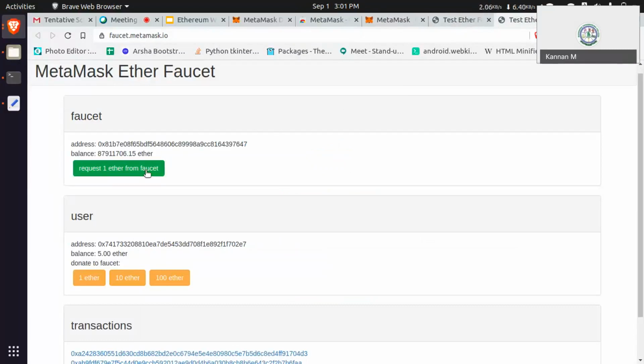You are clicking that green color button. It will ask MetaMask to connect. A wallet selection is there, right? Once you have selected, click next and then connect. Next and then connect.